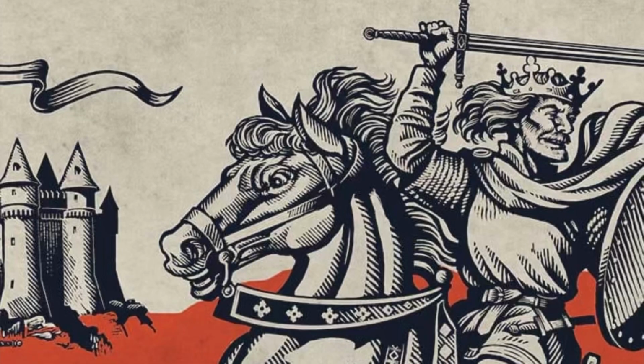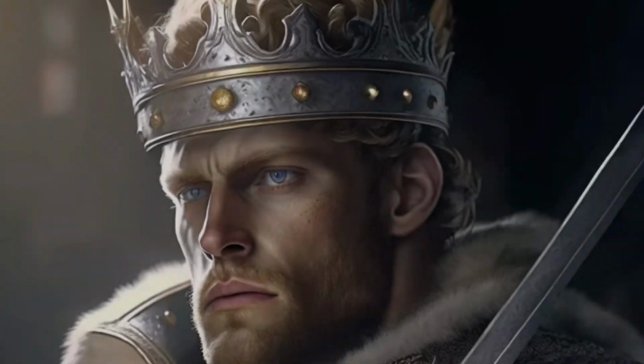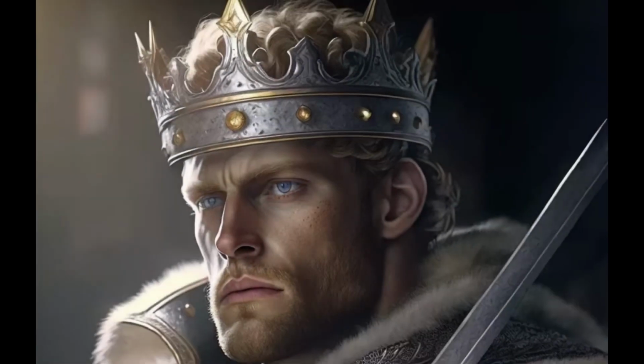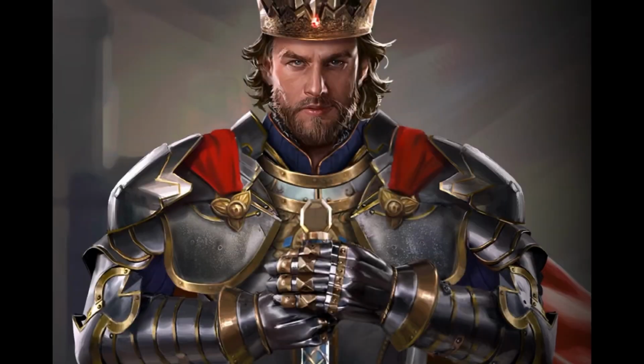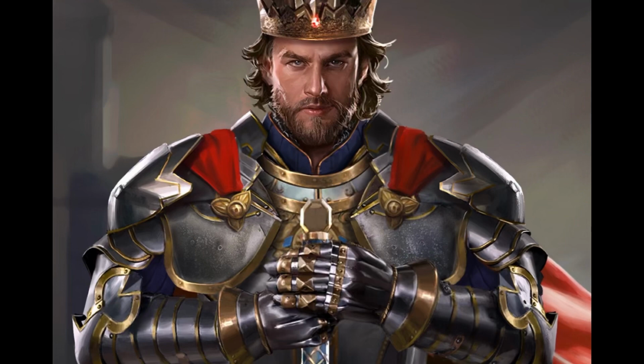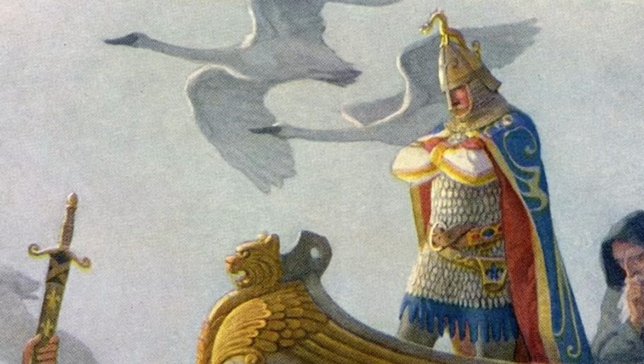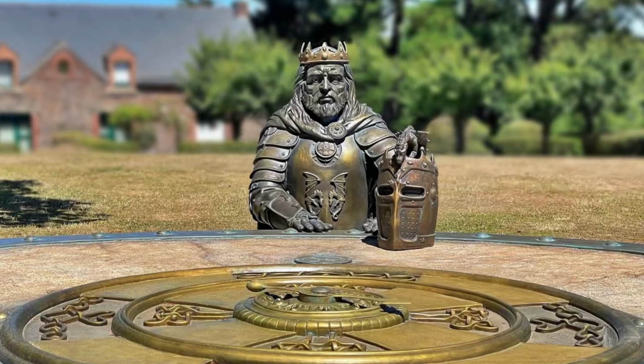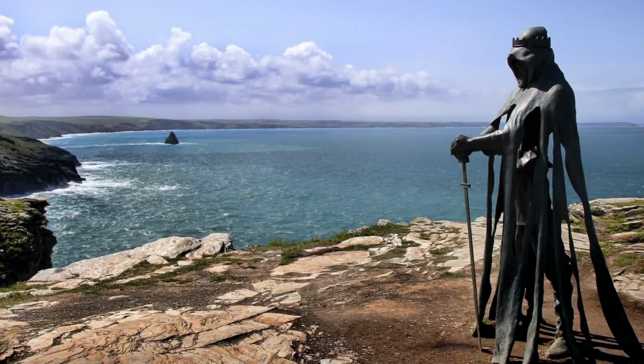Number 1. The true identity of King Arthur. While there are many stories about King Arthur, historians have not been able to definitively identify him as a historical figure. Some scholars believe that he may have been a real person who lived in Britain during the 5th or 6th century, while others think that he may have been a composite figure based on multiple historical figures.